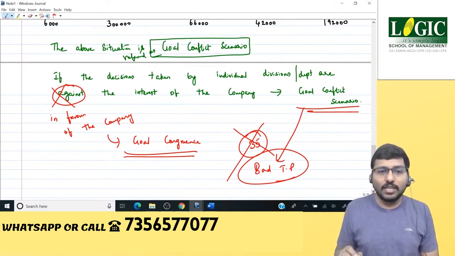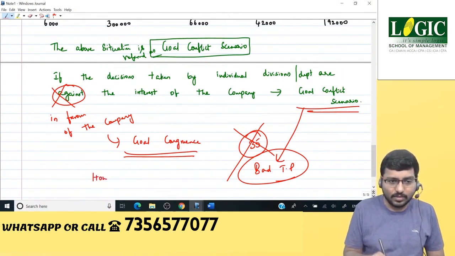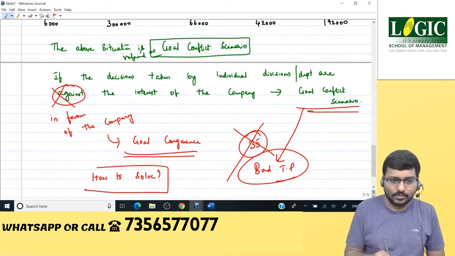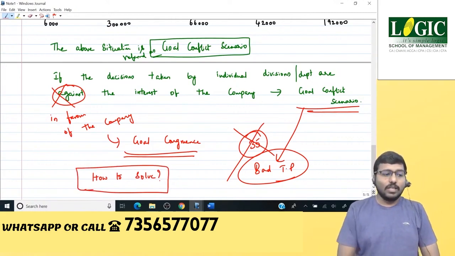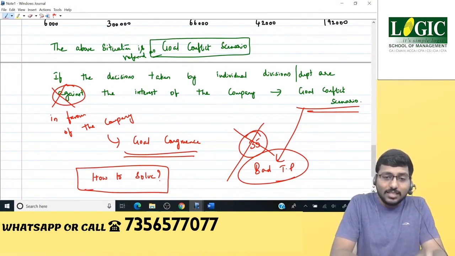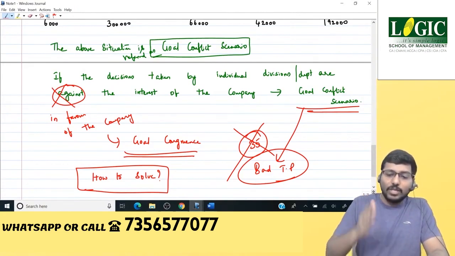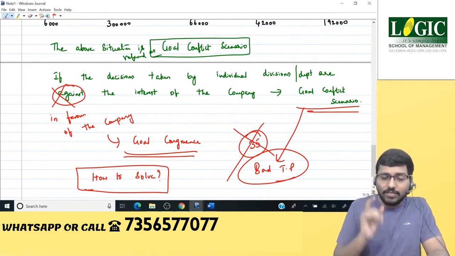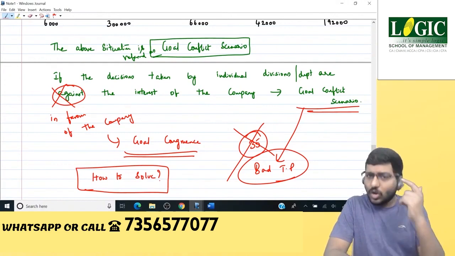So this is a goal conflict scenario, right? Now, how to solve it? One thing is clear: this is a goal conflict scenario, and the existing transfer price in the question, which is 35, led to this particular scenario. The 35 rupees transfer price is the reason you are facing this problem, which means what do you have to do? Common sense.